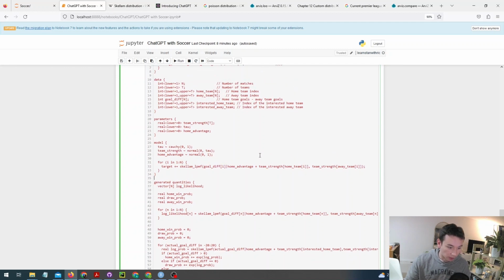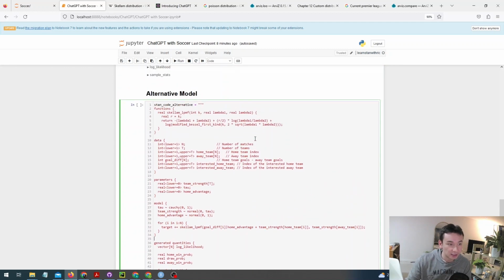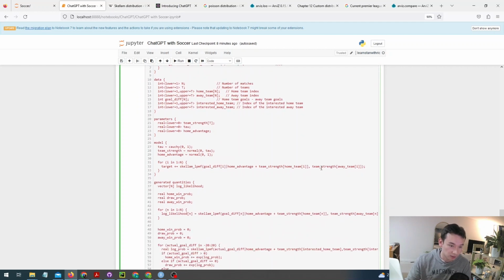Now, what's really interesting about a Skellam function is that it takes in as inputs the team strength of the home team and the team strength of the away team as lambda 1 and lambda 2. So what I've done here is, rather than take the difference between the two, I've said the home team's strength is its team strength plus some home ground advantage, which we're going to estimate. And the second, lambda 2, is just the away team's strength. And that's it. So we don't need to specify the difference here.